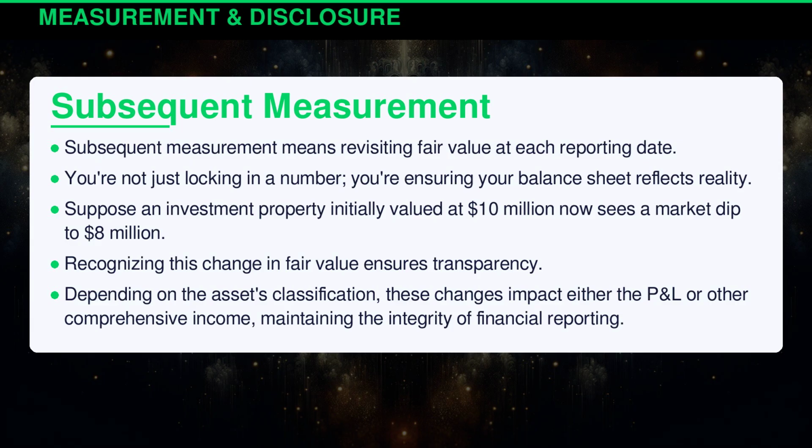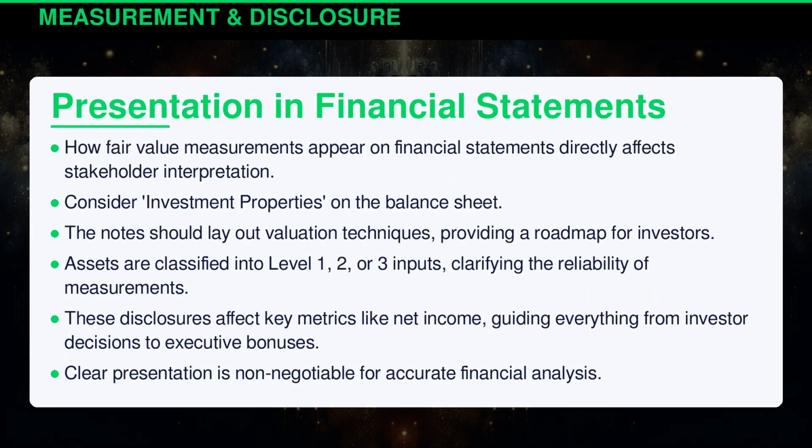of financial reporting. How fair value measurements appear on financial statements directly affects stakeholder interpretation. Consider investment properties on the balance sheet. The notes should lay out valuation techniques, providing a roadmap for investors. Assets are classified into level 1, 2, or 3 inputs, clarifying the reliability of measurements. These disclosures affect key metrics like net income, guiding everything from investor decisions to executive bonuses. Clear presentation is non-negotiable for accurate financial analysis.